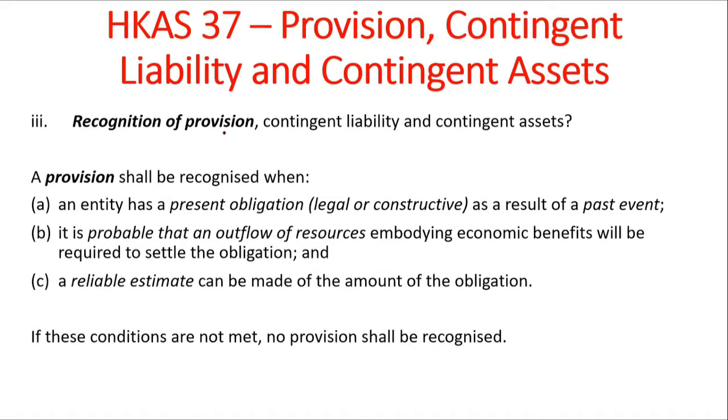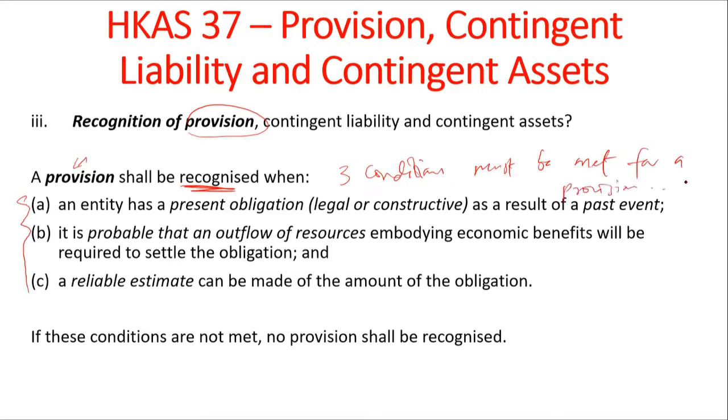Let's look at the recognition requirement of a provision. A provision is recognized when these three conditions are met. These three conditions must be met for a provision. An entity must have a present obligation.